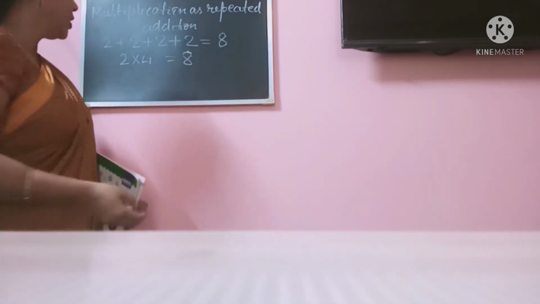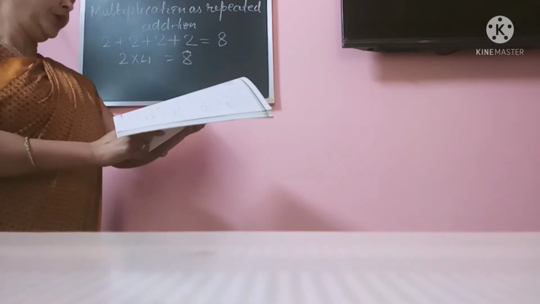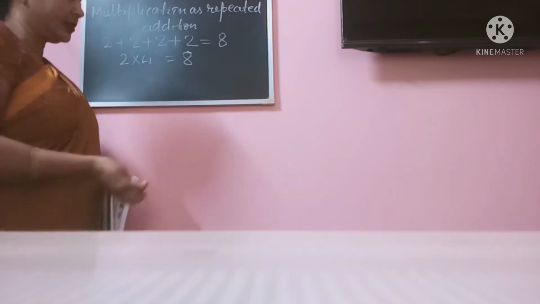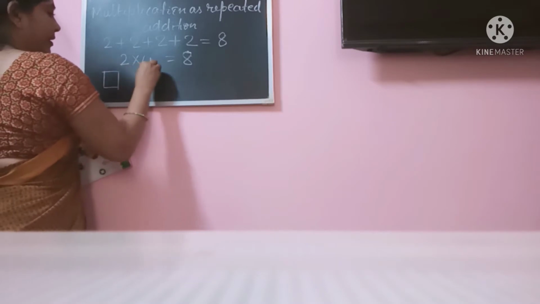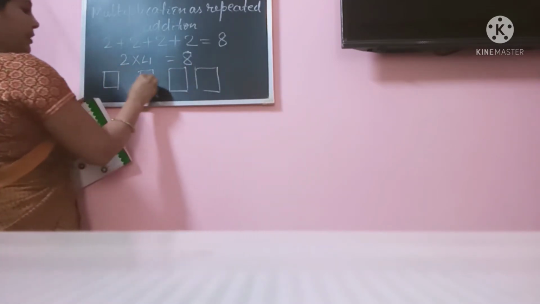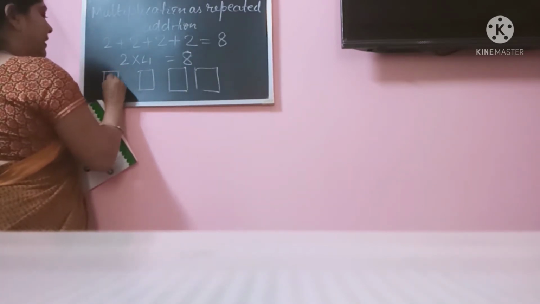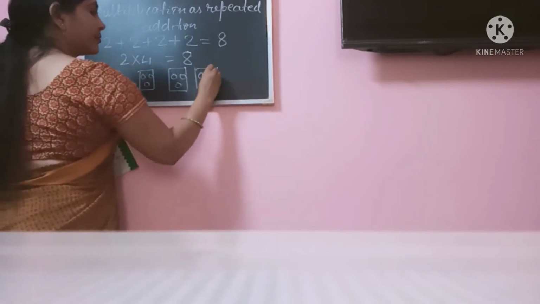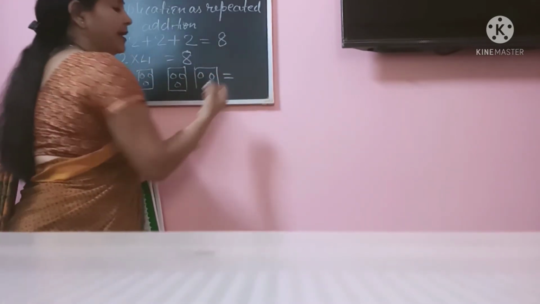So in your book also a few examples are given. Say for example, you have boxes, take 4 boxes, and in each box 3 marbles are kept. Now, how many marbles will there be in total? How to do this? There are 2 ways.